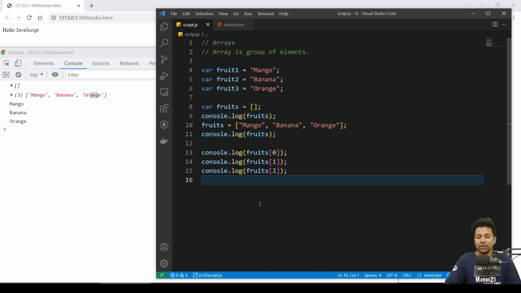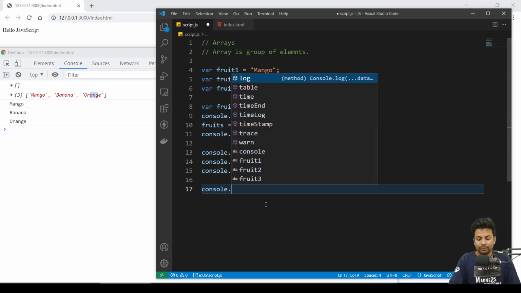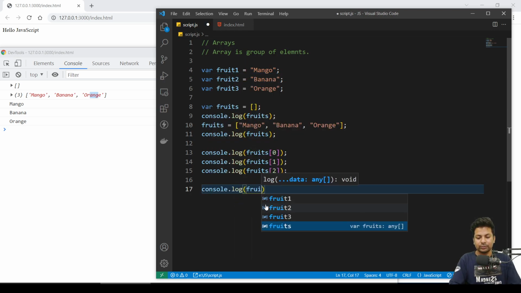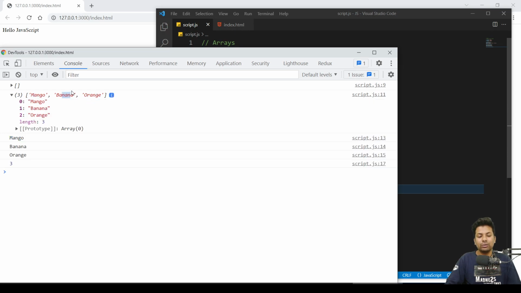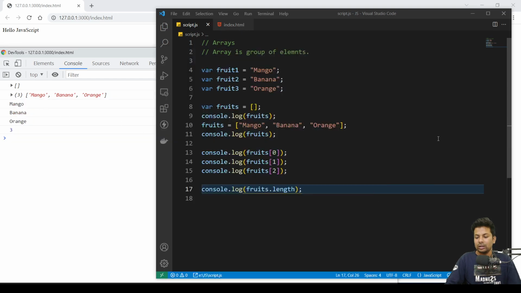Okay guys, now suppose I want to get the length. Suppose the program is going and it keeps on increasing, and I want to know the length. Like with strings, you just say fruits.length. See, you got length 3, that is 1, 2, 3. It's totally of length 3. You can see here also. So this is the way you can access elements.